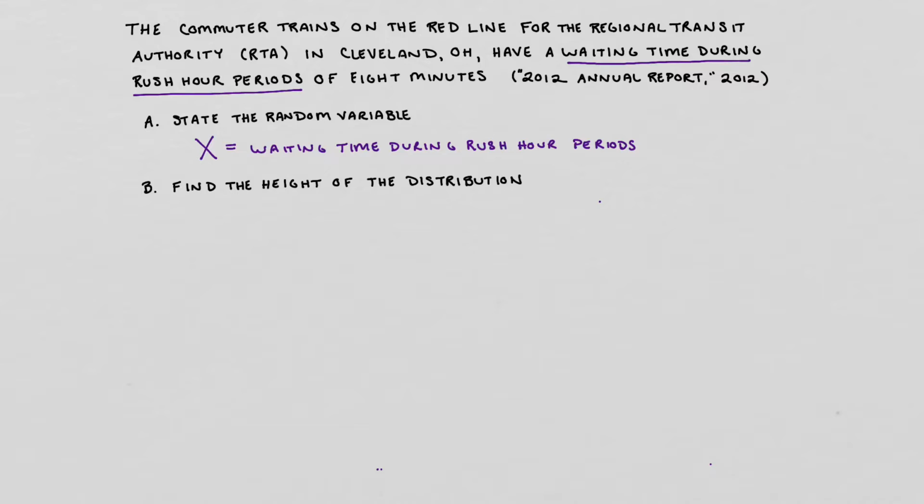So the next thing we want to do is find the height of the distribution. So we're going to go ahead and create an x and a y axis. And what we want to note here is we have waiting times going up to 8 minutes. They don't provide you a range here, so they're not saying that you're going to wait between 3 and 8 minutes. So since they haven't provided us, for lack of a better term, a lower bound, we're going to assume that that lower bound here is 0. So there would be a 0-minute waiting time.